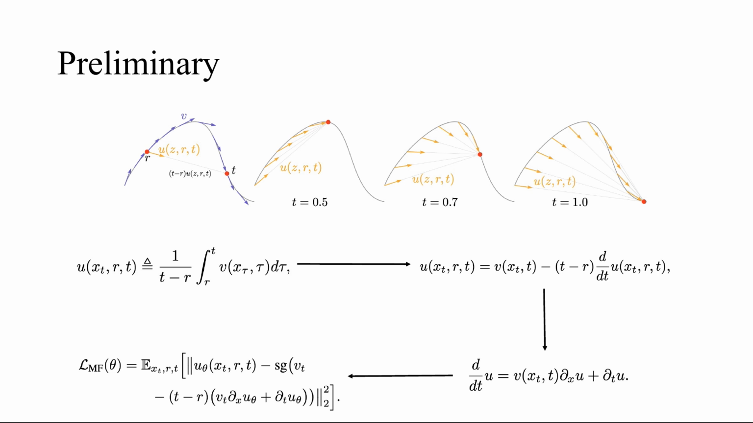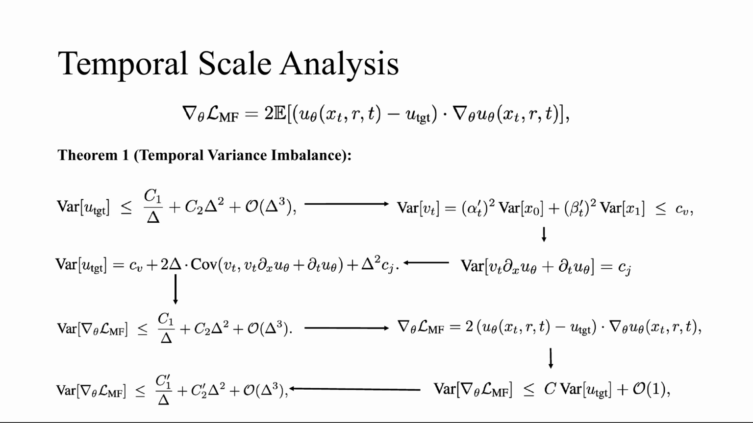Based on this, original mean flow formulates the objective, regressing the network against the stop gradient target. While theoretically sound, calculating gradients for this objective hides a massive variance trap, which is the exact culprit behind the model collapses we saw earlier. This brings us to the theoretical core of our paper. We rigorously analyzed the gradient variance of the mean flow objective.